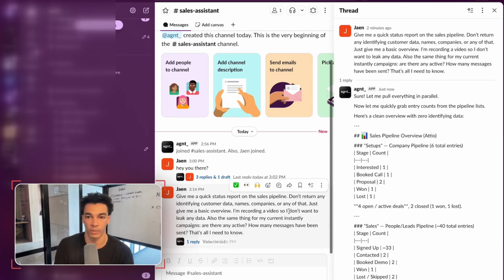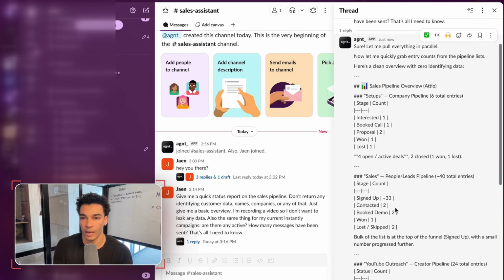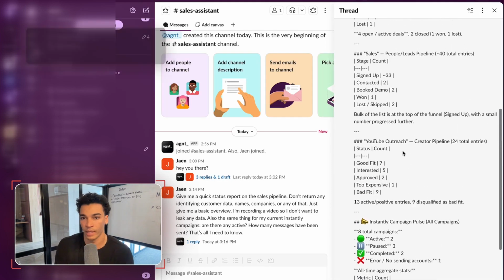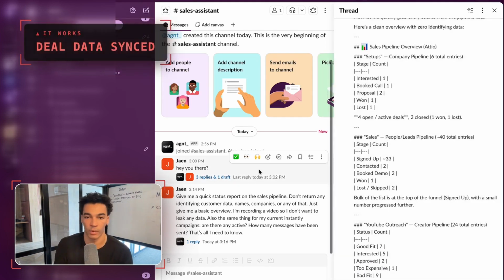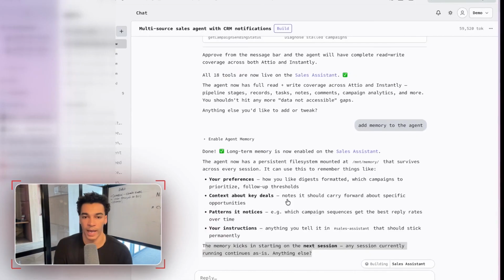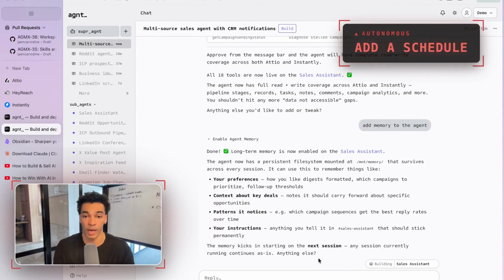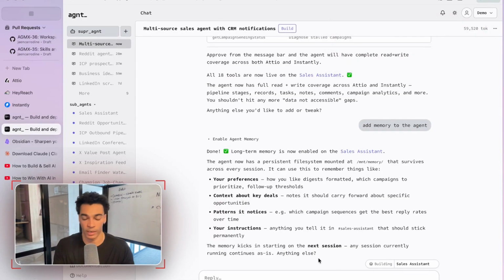All right, looks like it's replied to us. And yeah, so it has all of our deal data synced. So yeah, that's working correctly now, which is perfect. One more thing we can go ahead and add to this agent that might make it even more helpful is a schedule, so it can run autonomously without us having to chat with it directly. One thing that might be helpful for this type of agent is just giving us maybe a pipeline overview and recommending follow-ups. So we'll go ahead and add that now.